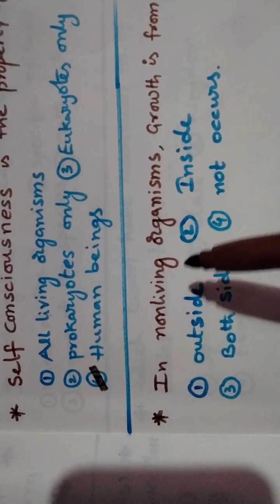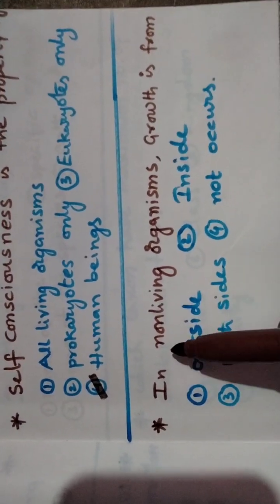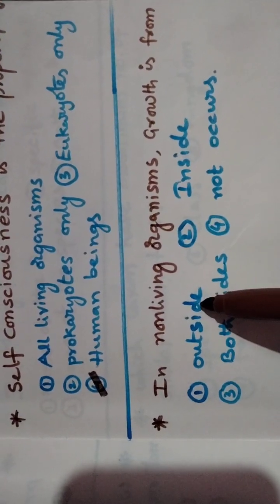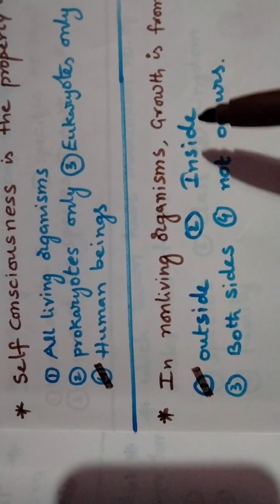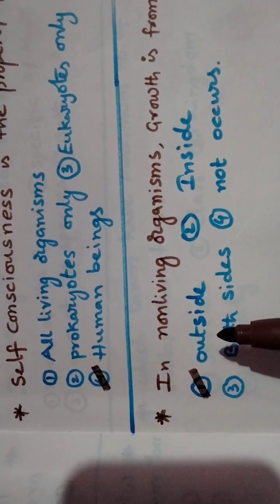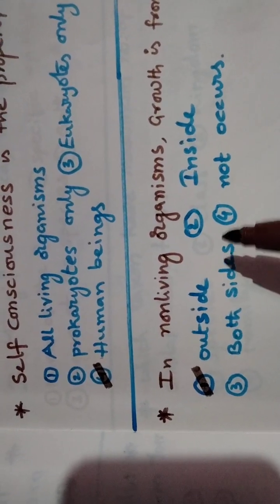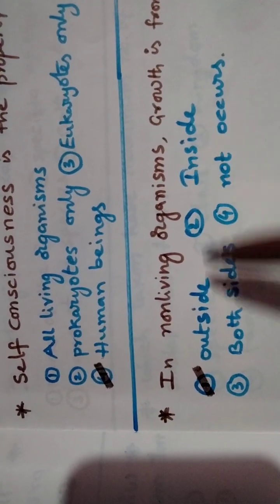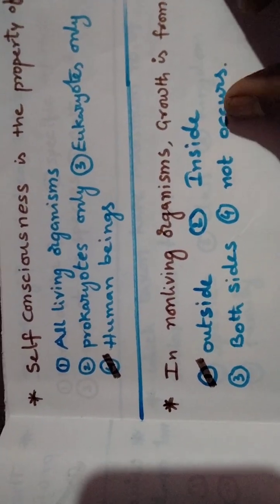Now we take another bit. In non-living things, growth is from outside. That is the correct answer. In animals, growth is from inside. Not both sides, and not in any type of organism. In animals it is inside, but in non-living things it is outside. So that is the correct answer.